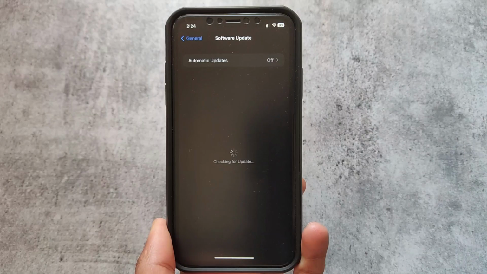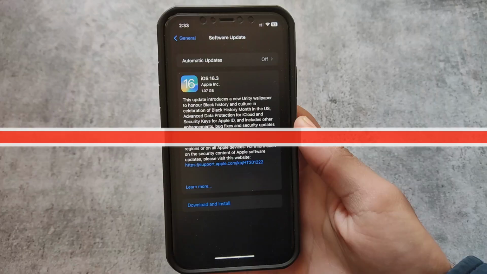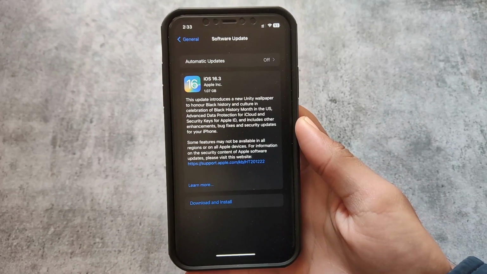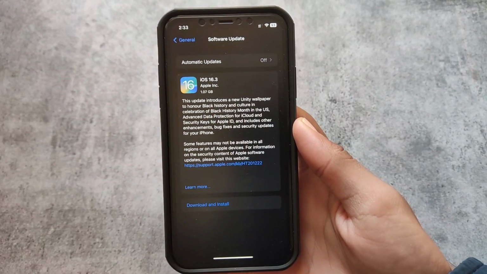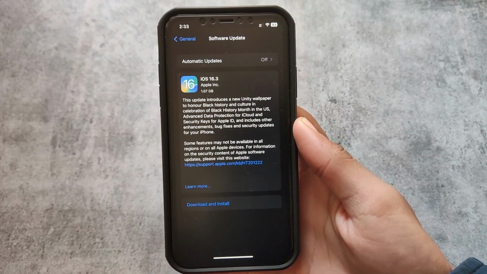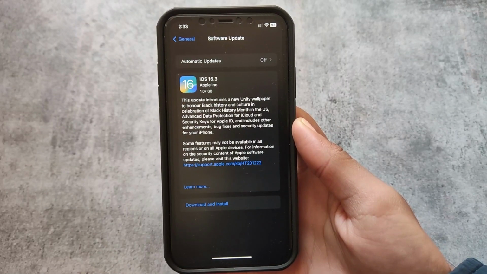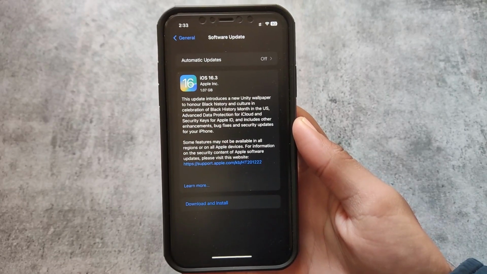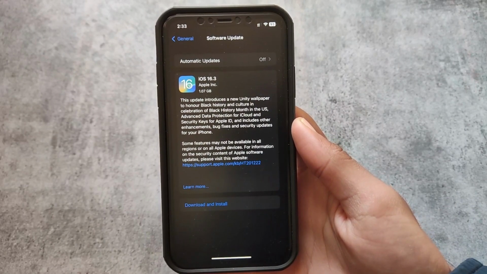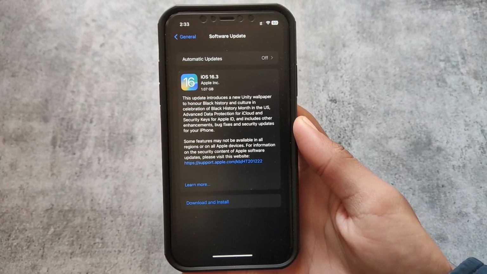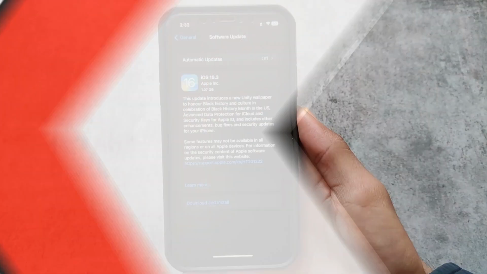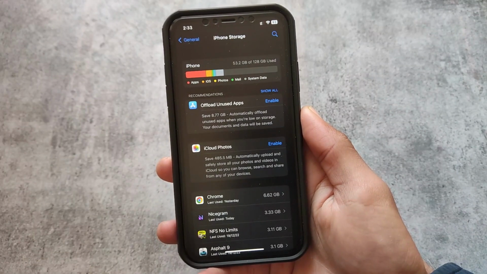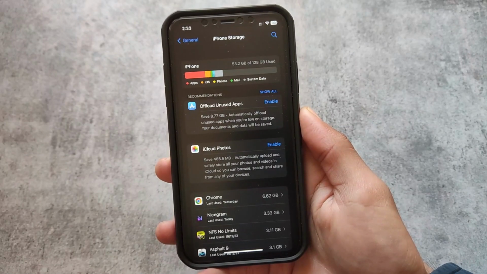So let me show you the software update which I got already. I already had disabled automatic updates, by the way, and you can see I got the stable update of iOS 16.3, which I'm not going to install in any case. Also, 16.1 and 16.2 are not signed now. So if I update to 16.3, I will not be able to come back to iOS 16.1 in any case. So a little bit of disappointment, and I will not update that.